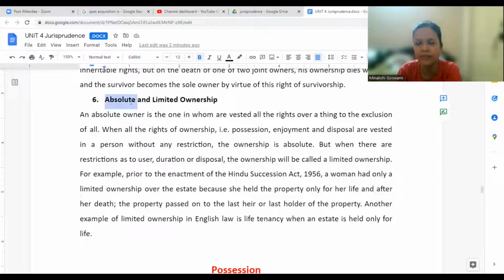In absolute, maybe his loan was cleared, LIC returned all the documents and everything to him. Now he has absolute ownership. He can do whatever he wants with the property.